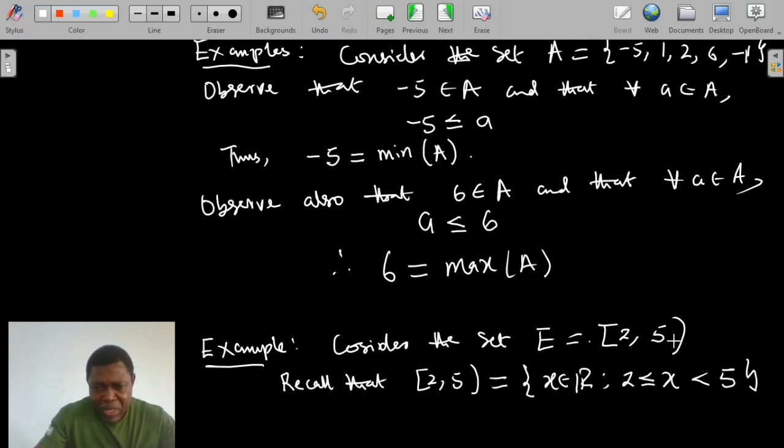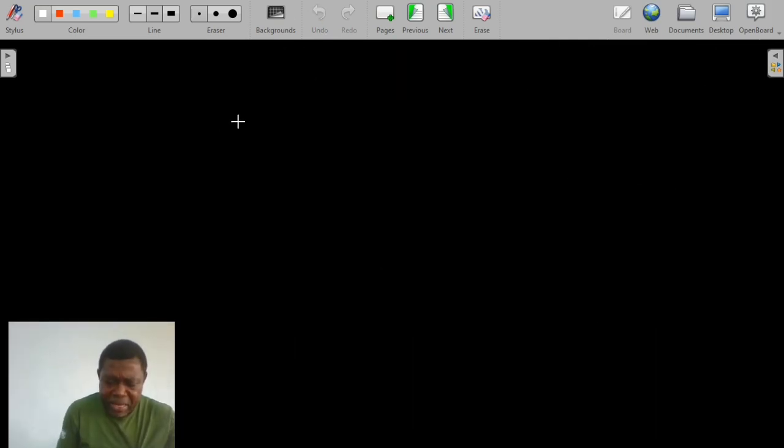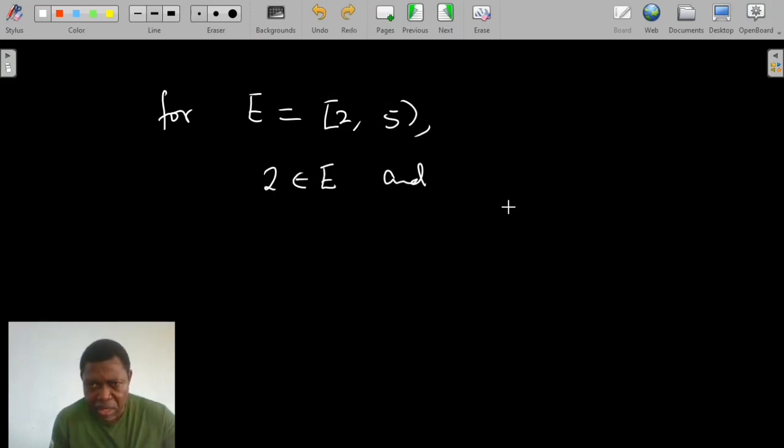So 2 is a member. By this definition, it is easy to see that 2 is in E, and that for any x in E. So what we are saying is that for the set E equals [2, 5), 2 belongs to E, and for any x in E, 2 is less than or equal to x.